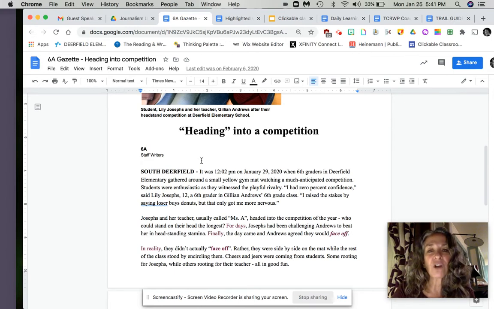It was 12:02 on January 29th, 2020, when sixth graders in Deerfield Elementary gathered around a small yellow gym mat watching a much anticipated competition.